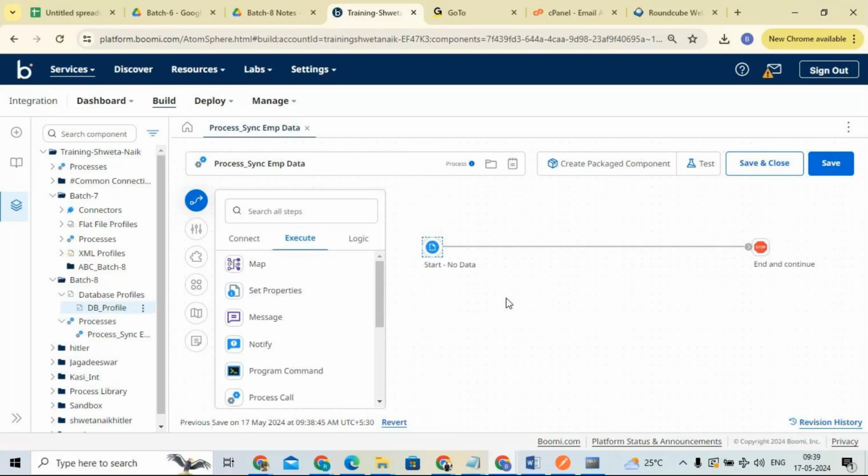How will you do that? You want to test it, right? You are starting the integration, you are ending the integration, and in between you are doing a lot of actions. You are adding conditions, adding logic, connecting to third-party application systems, pulling the data, pushing the data. But how will it run?